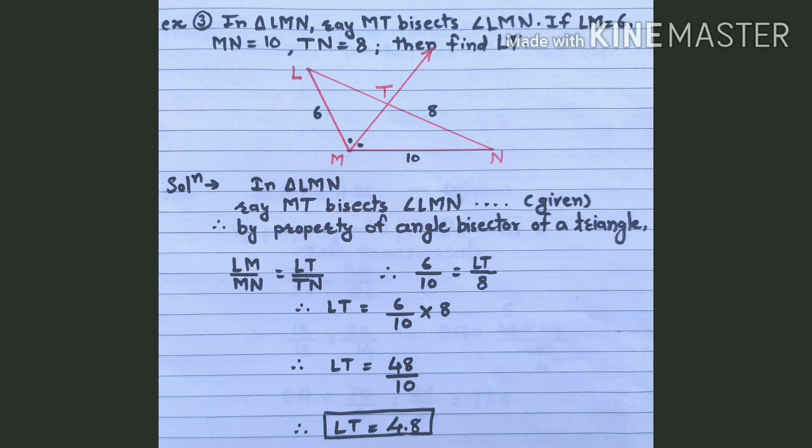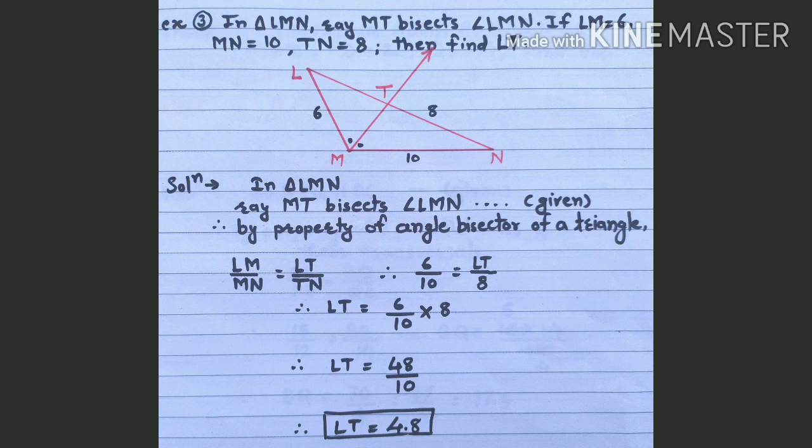Therefore by the property of angle bisector of a triangle, we get LM divided by MN is equal to LT divided by TN. Therefore by putting the values given in the problem, we get 6 divided by 10 is equal to LT divided by 8.